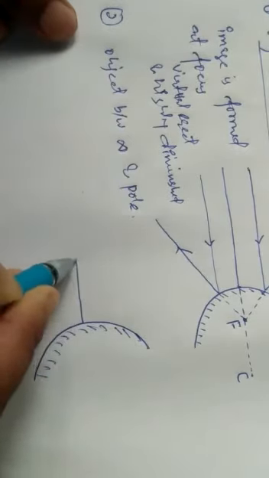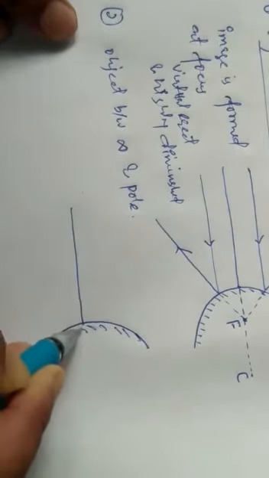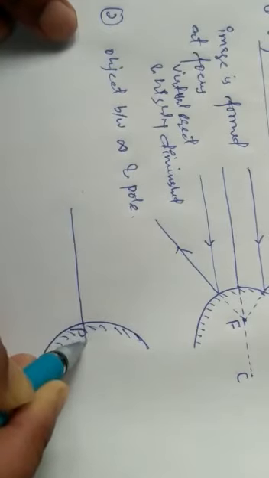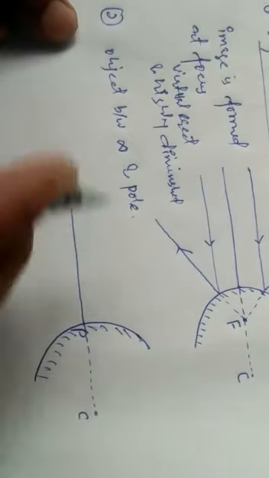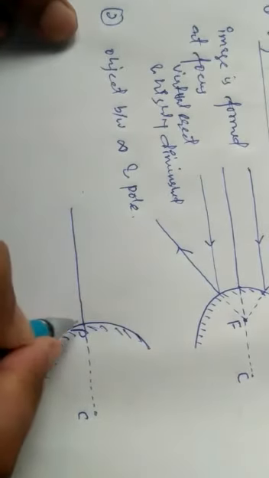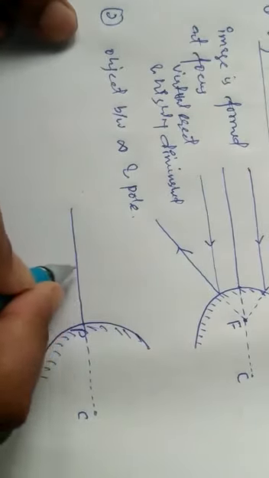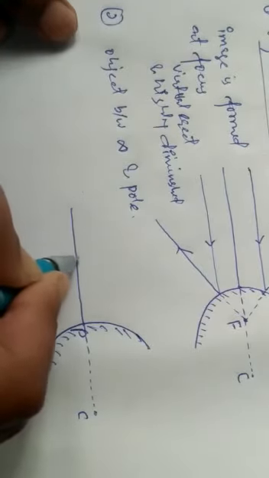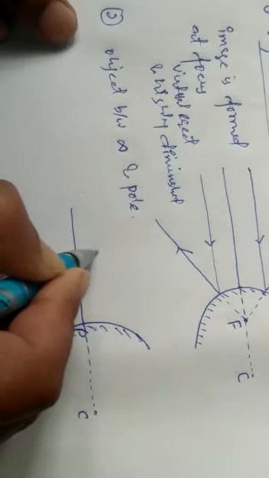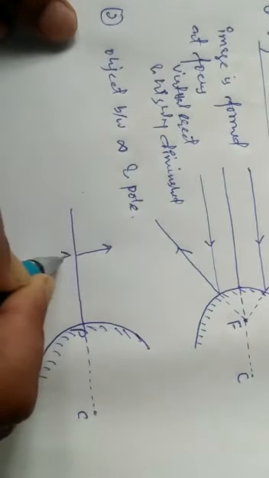This is the middle point, the pole. Let you produce it forward, and this is somewhere the center of curvature. Now we are having the object somewhere. The object can be here, here, here, anywhere between infinity and pole. Let us have the object here. This is object AB.